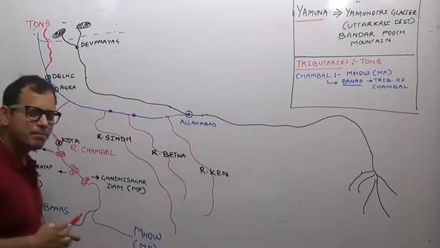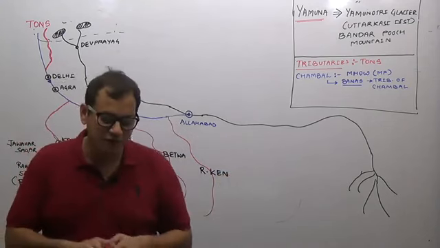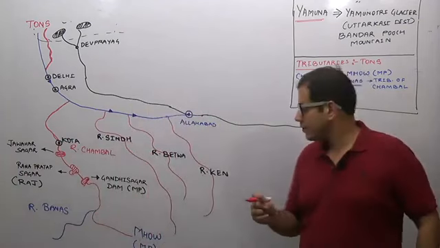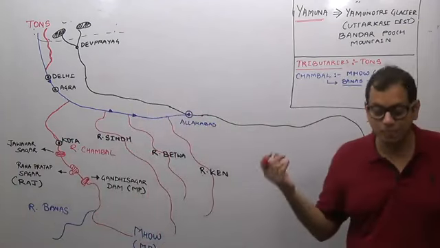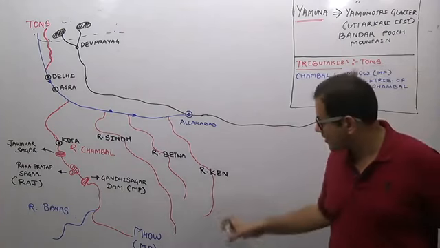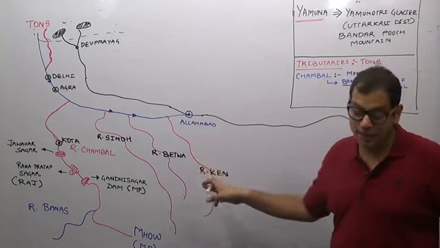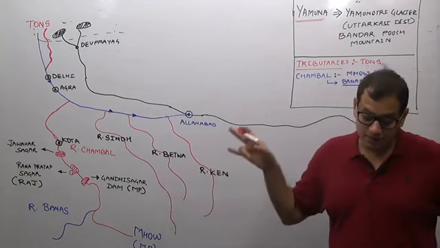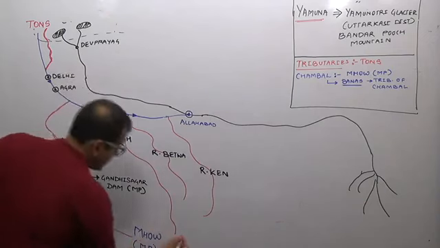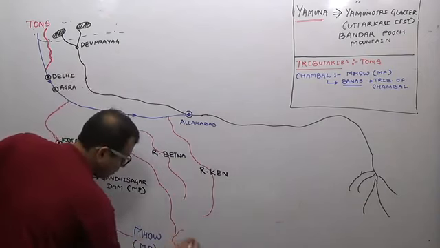Where did we study river Betwa and river Ken in physiography? While doing which part of India? While studying the Bundelkhand region. If you remember, we studied these rivers Betwa and Ken. Now, river Sindh originates from the Vidisha plateau region. River Sindh originates from a plateau which is known as the Vidisha plateau.